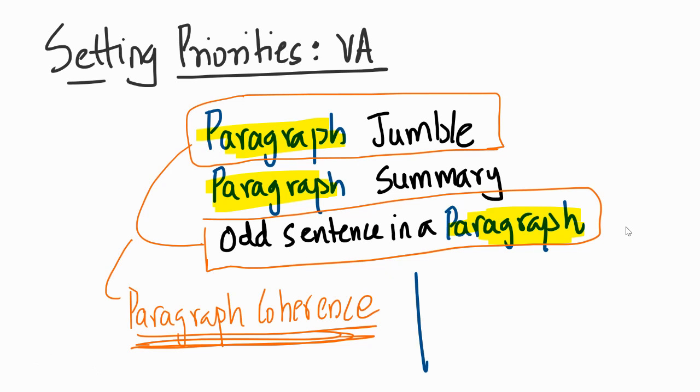What you want to do is hide the options and then solve the paragraph jumble questions, all of them. And once you're good at paragraph jumble, I think your odd sentence in a paragraph will also improve. That's my take.